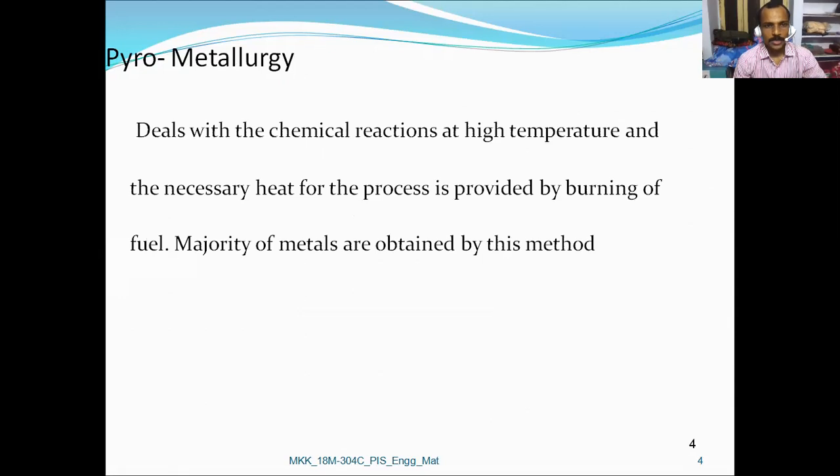Nothing but this pyrometallurgy deals with chemical reactions at high temperature, and the necessary heat for the process is provided by the burning of fuel. Most of the metals are extracted by this pyrometallurgical process. For example, iron, copper, lead, zinc, and tin are the metals extracted by the pyrometallurgical process.